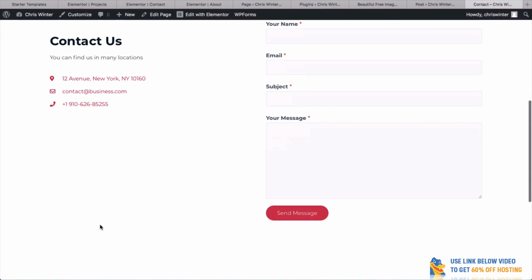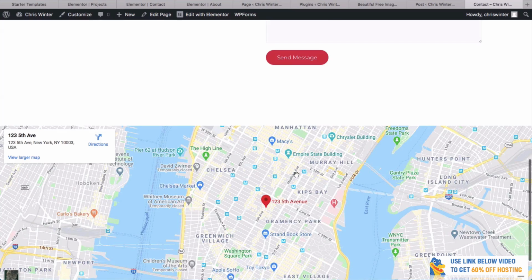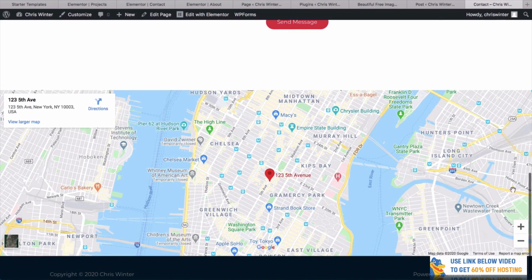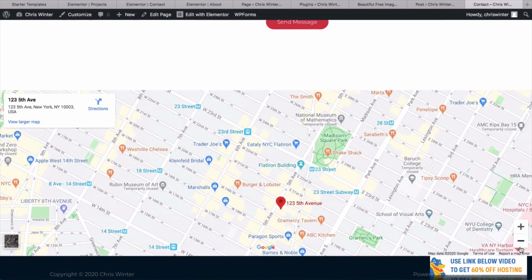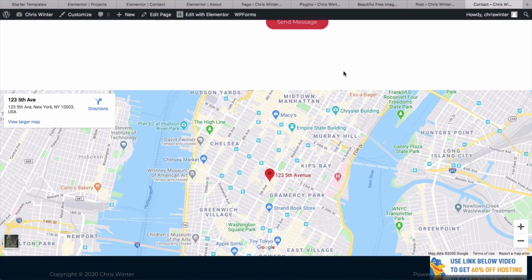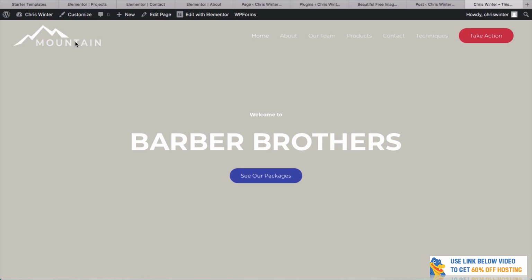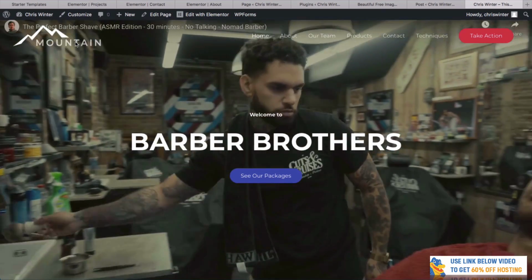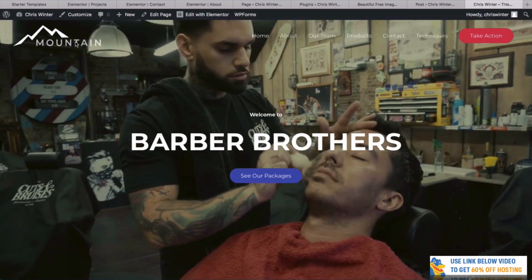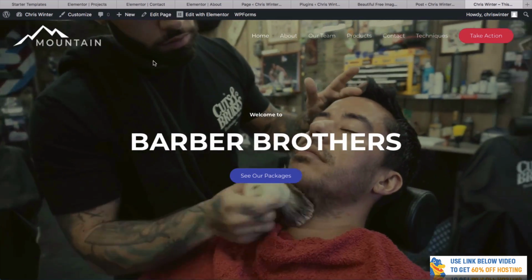You've got your address here. You've got a contact form, which you could set up easily if you wanted to. And then you've got this really cool map, which you can zoom in and zoom out, so people can find you really well. And then, of course, you can link to anywhere else you want. But look at what we've done. In this time, we've set up hosting, we've created a website, and we've done something that you might have been putting off for a whole long time.